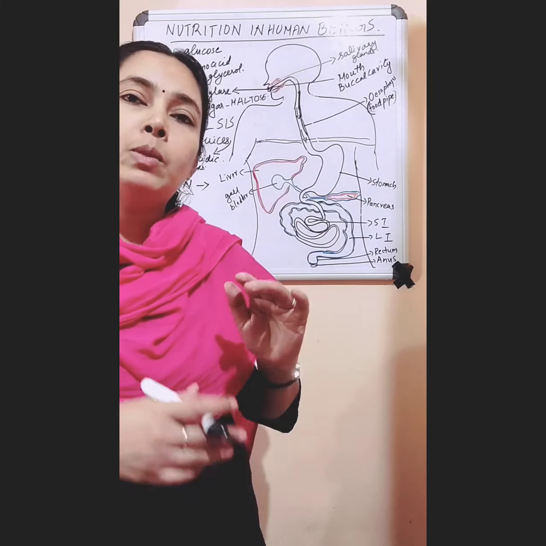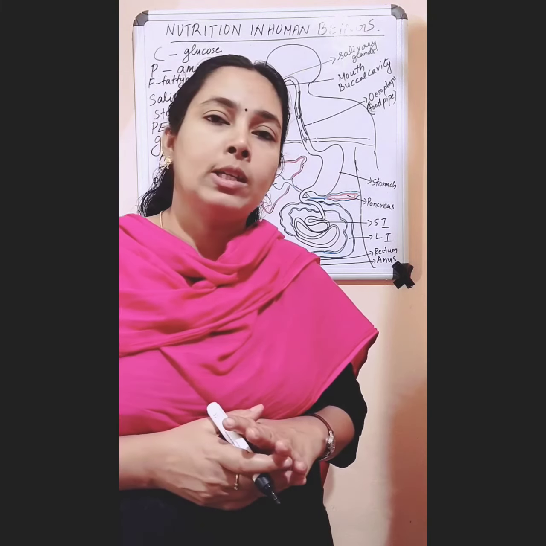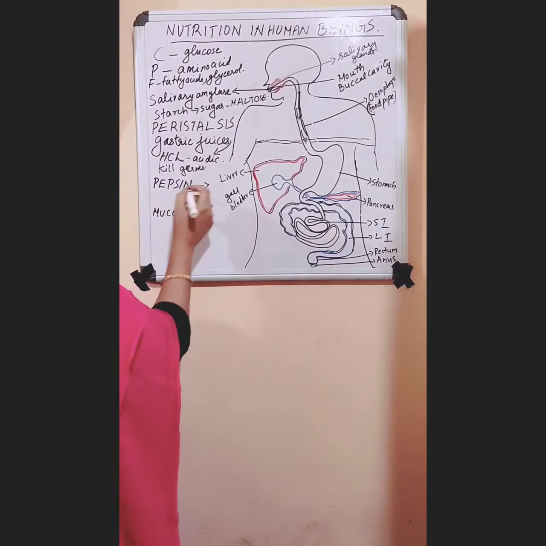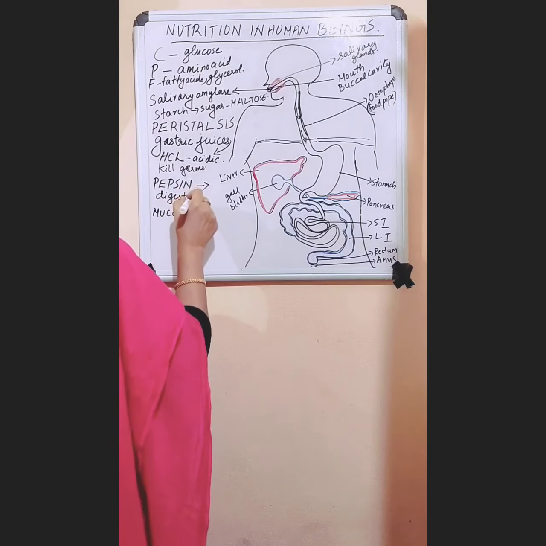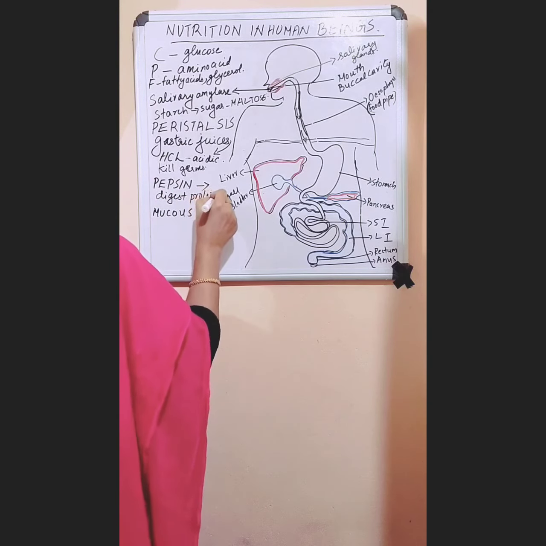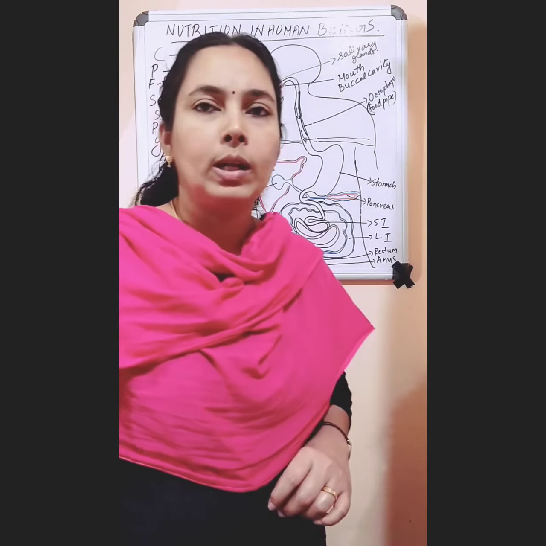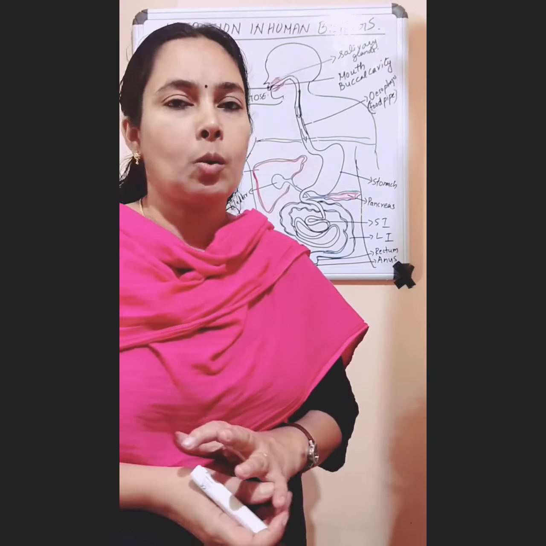And here it begins to digest the protein only. So digestion of protein is not completed in our stomach. So the function of pepsin is that it digests the proteins, but digestion of protein is not completed in the stomach.